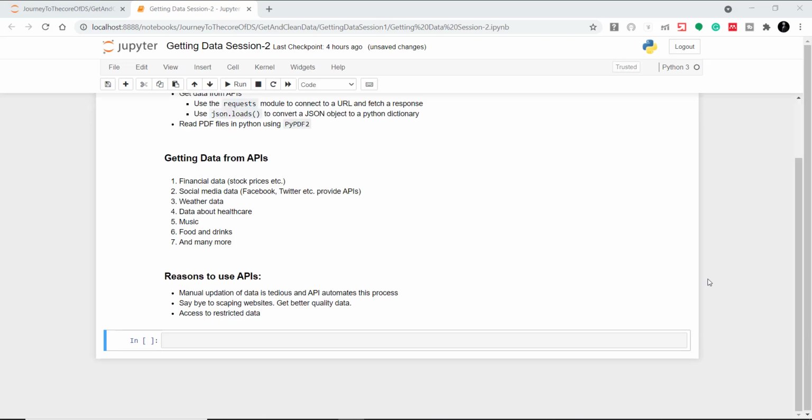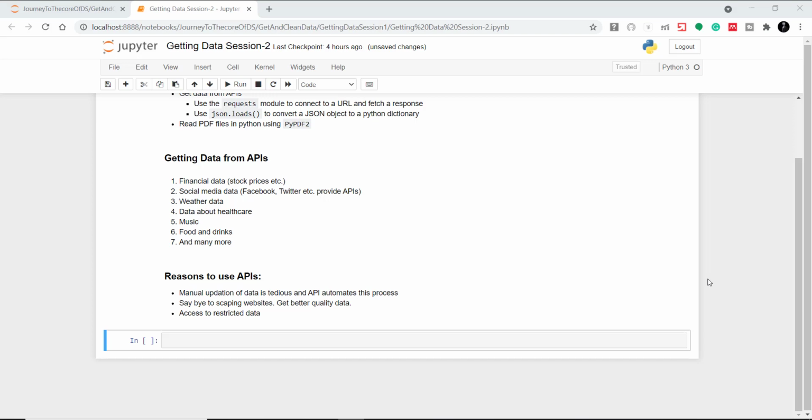Apart from being rich sources of data, there are other reasons to use these APIs. When the data is being updated in real time and you download a CSV file, let's say, you'll have to download the data manually and update all your analysis multiple times. Through APIs, you can automate the process of getting real-time data.